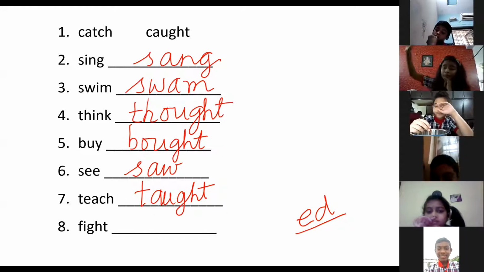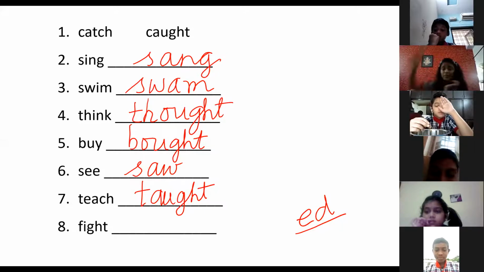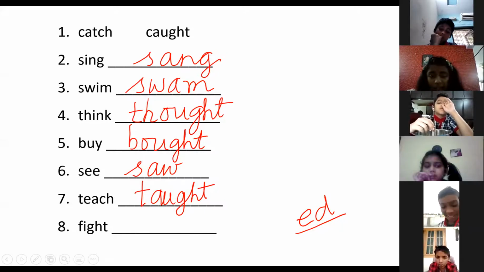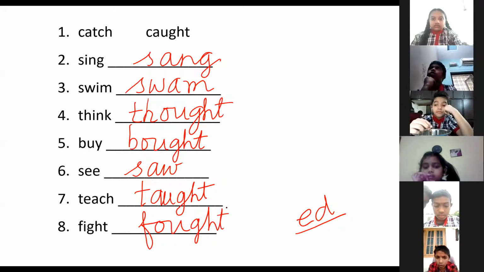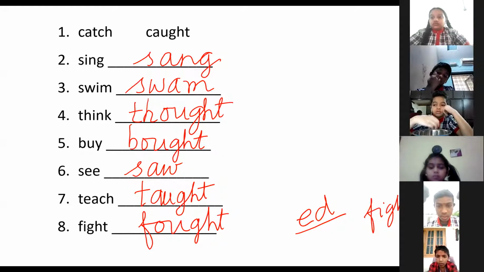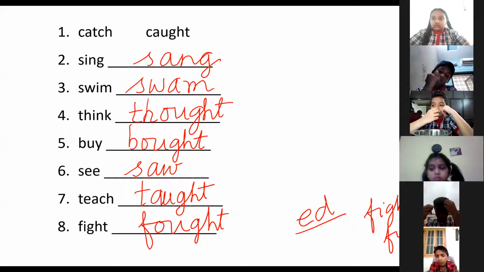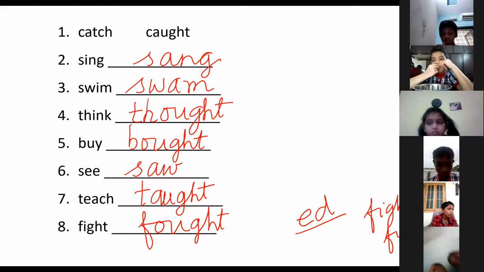Is it fighting? Shravya? Fought. F-O-U-G-H-T. Now, fight, fighting. What is happening now is fighting, and past tense will be fought. Past, whatever has happened, fought.